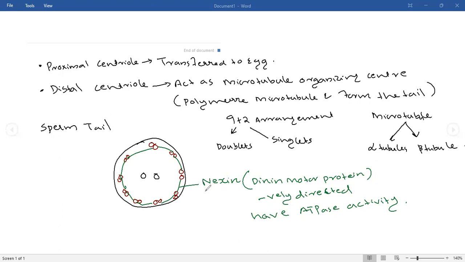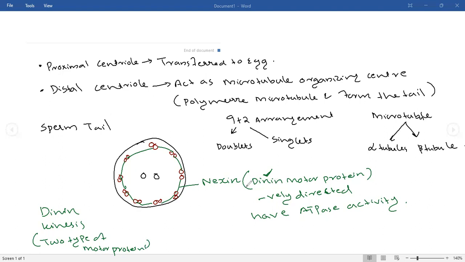So the doublets are connected with the help of nexin, and nexin contains a motor protein known as dynein. The dynein motor protein has ATPase activity. There are 2 types of motor proteins present in our body, dynein and kinesin.